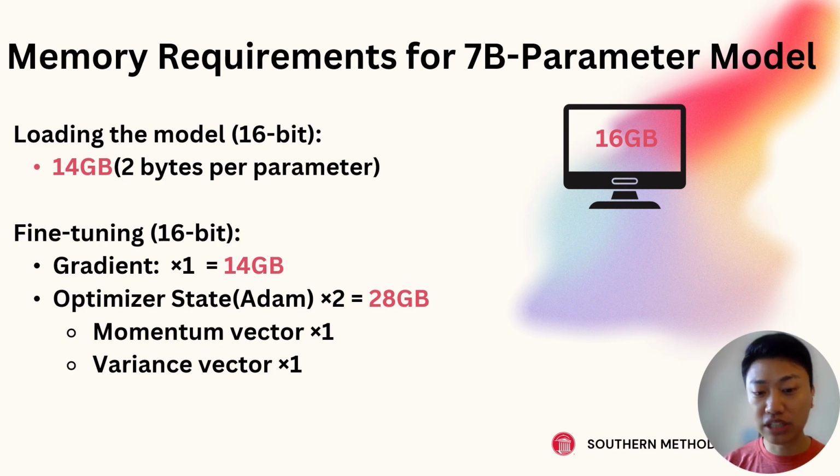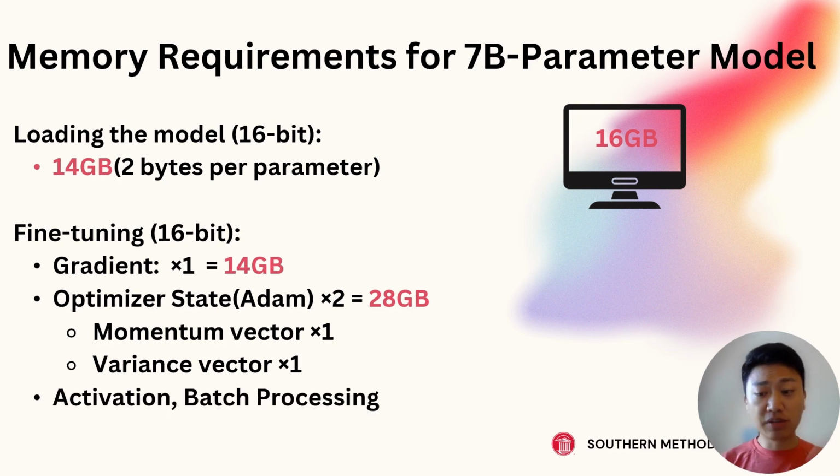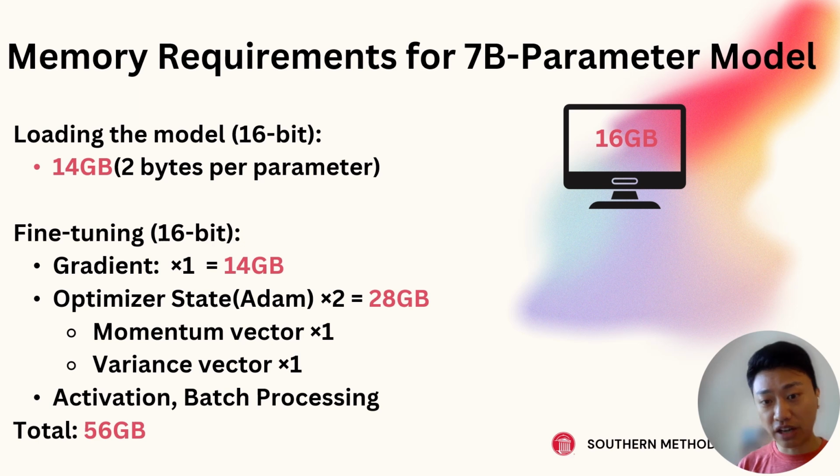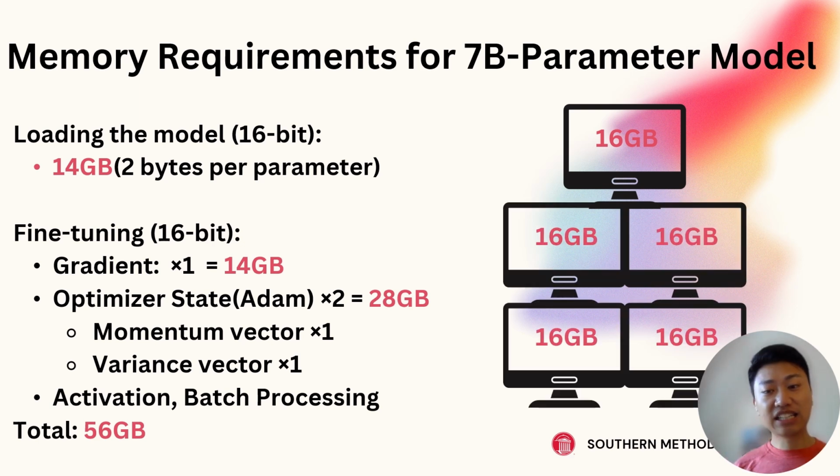That takes another 2 times the model size, which is 28 gigabytes. And there are some other things, activations, maybe large batches we have to calculate. So the memory footprint required for fine-tuning this model takes about 56 gigabytes of VRAM. That's like 5 average computers, and probably even 10 if I use my own laptop. So it's impossible to do this on a single GPU.